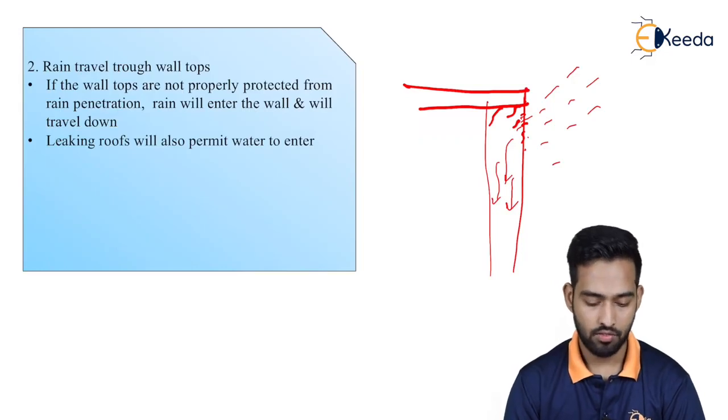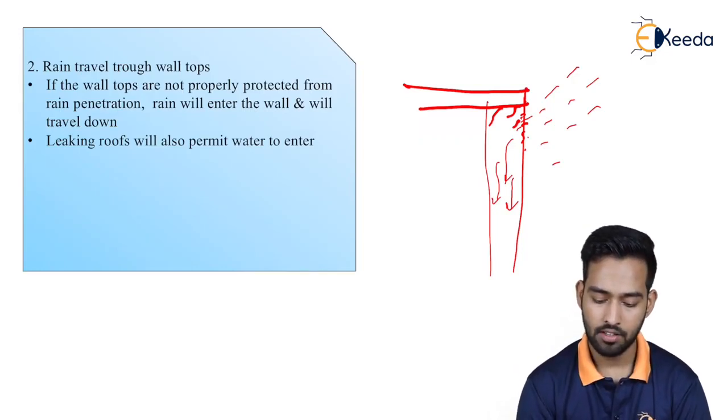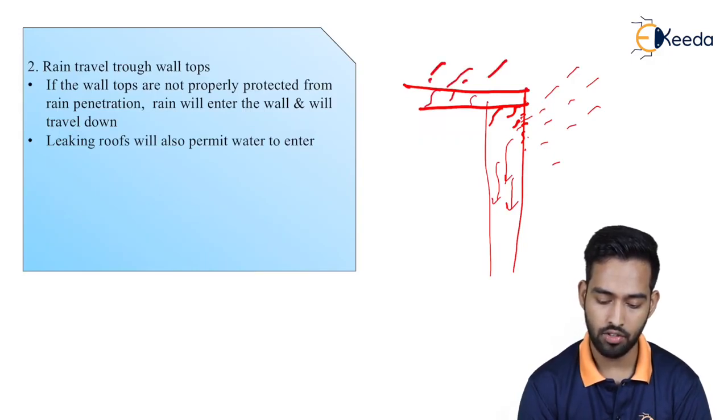Leaking roofs will also permit water to enter. Sometimes there are cracks in your roof, through which this rainwater will percolate and start leaking.